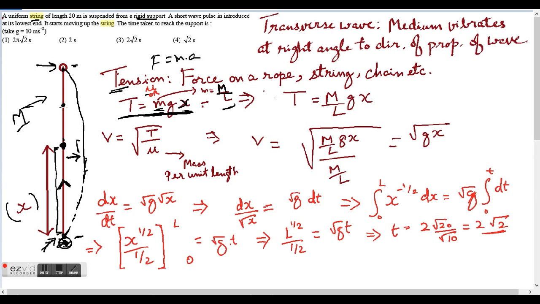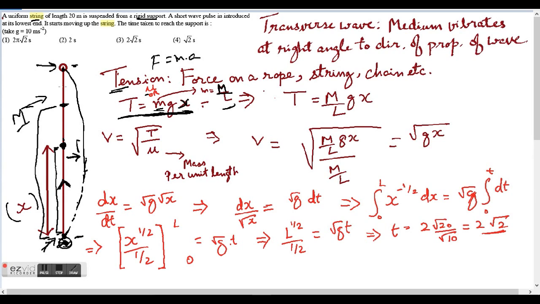Similarly, at this point the molecules of the string, or a small part of the string, will be pulled down by this weight of the string. So that is why we need to account for this x, because this x will vary when the pulse moves forward.